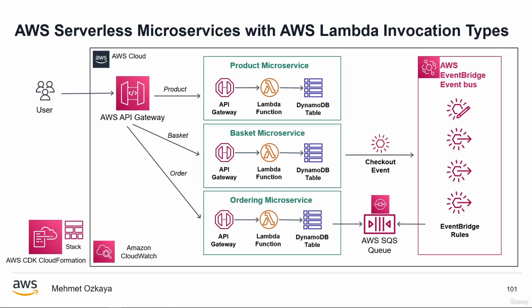So how can we follow these invocation types during the course structure? Let me explain one by one. First one is synchronous communication for RESTful microservices. In the synchronous model, the client makes a request and waits for a response. We will develop RESTful microservices with API Gateway, AWS Lambda functions, and DynamoDB. We call these RESTful microservices: REST API and CRUD endpoints using AWS Lambda and API Gateway, with data persistence in AWS DynamoDB.